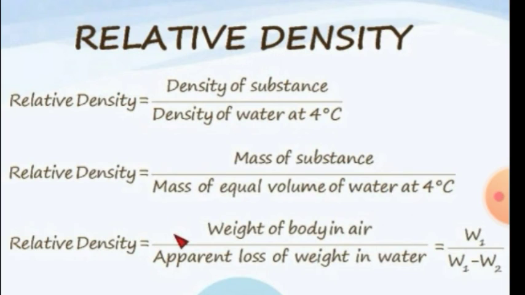When relative density of a substance is greater than 1, because density of water is 1 gram per cubic centimeter. So, if the relative density of a substance is greater than 1, it means it is heavier than water, so it will sink in water. But if relative density is less than 1, it means it is lighter than water, hence it will float in water.